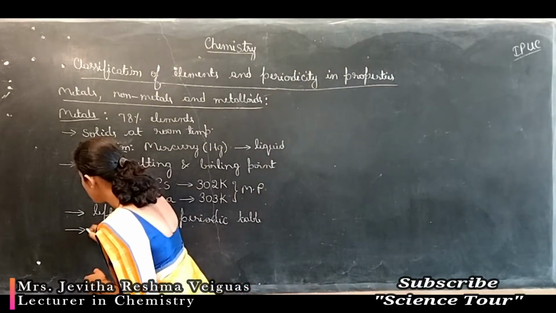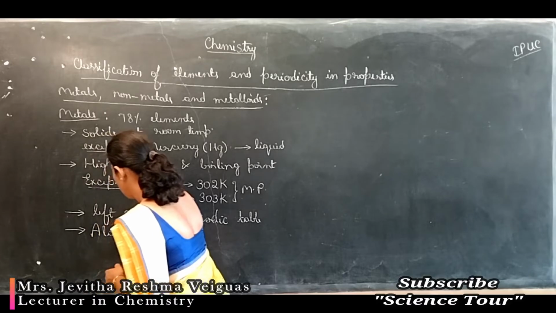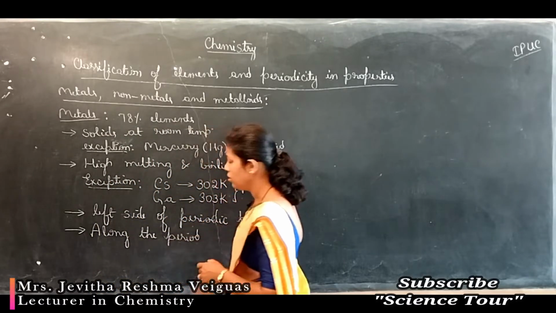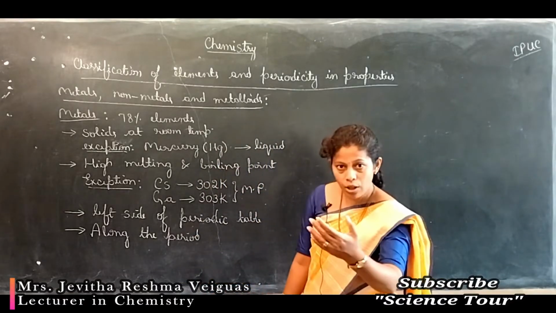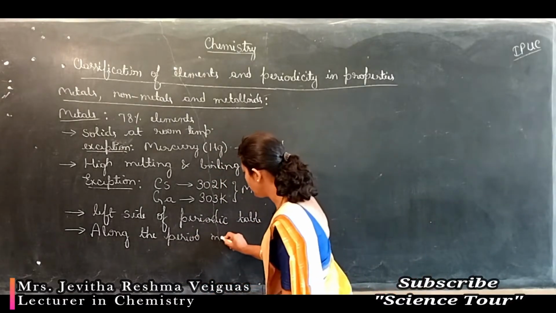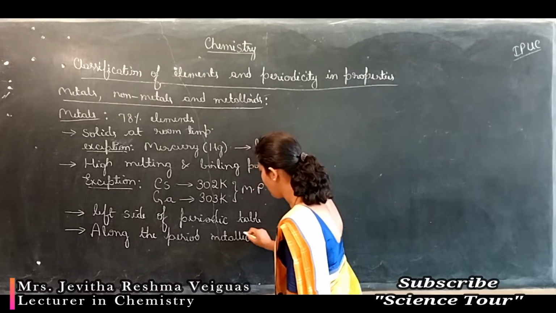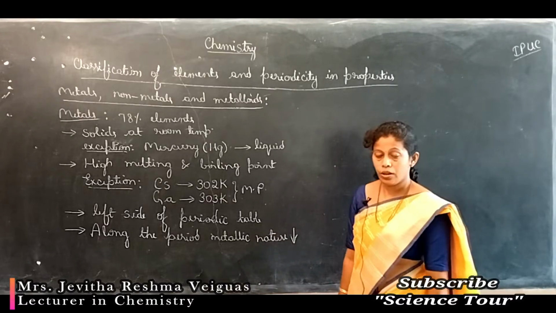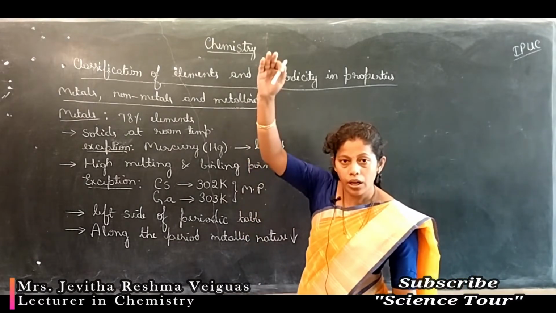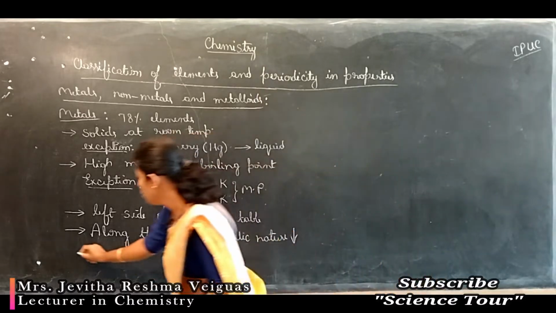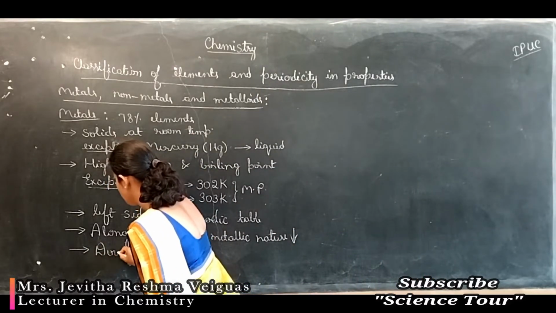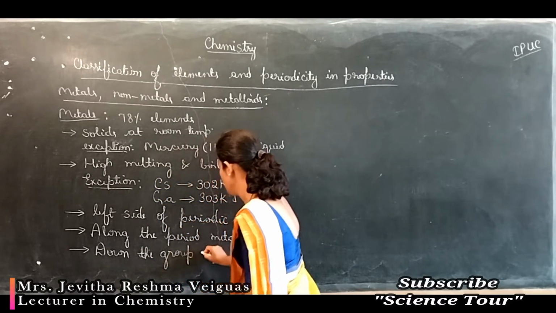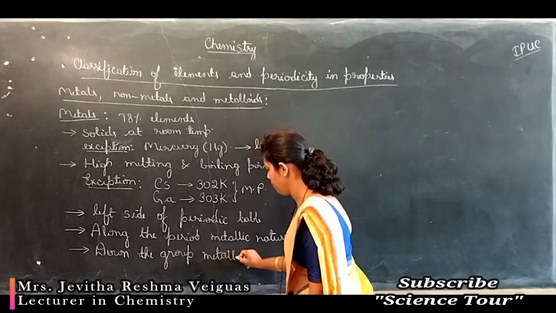So along the period, from left to right in the horizontal row, the metallic character of elements decreases. Whereas as you move vertically down the group, the metallic character of the elements goes on increasing.